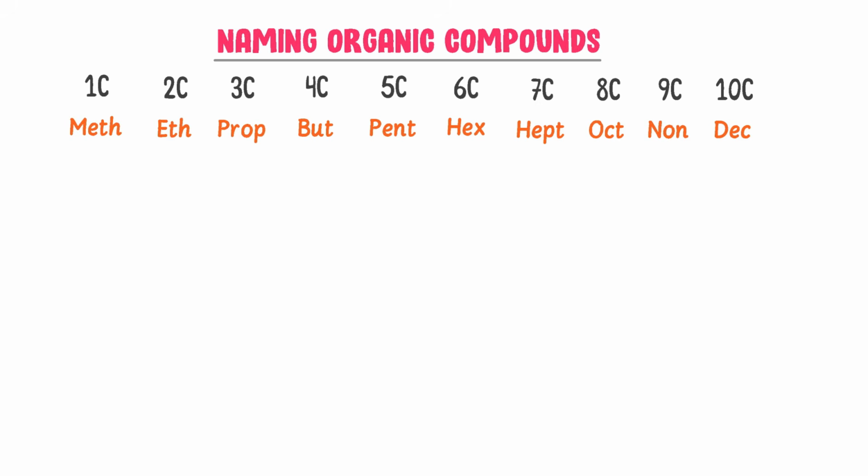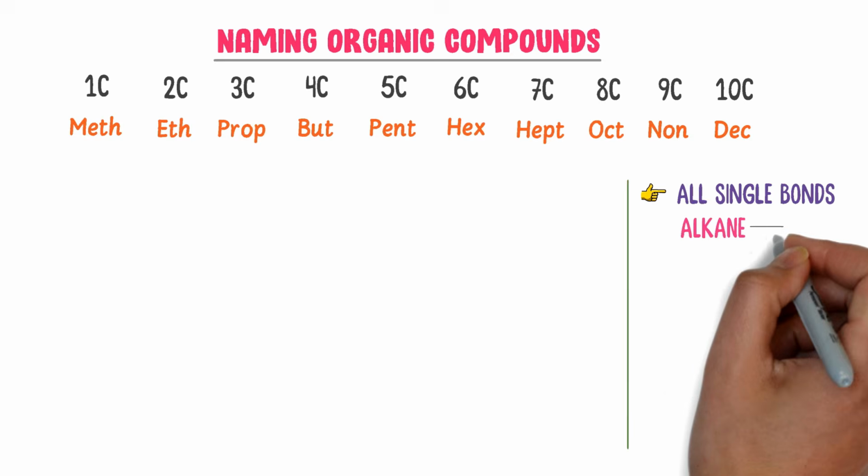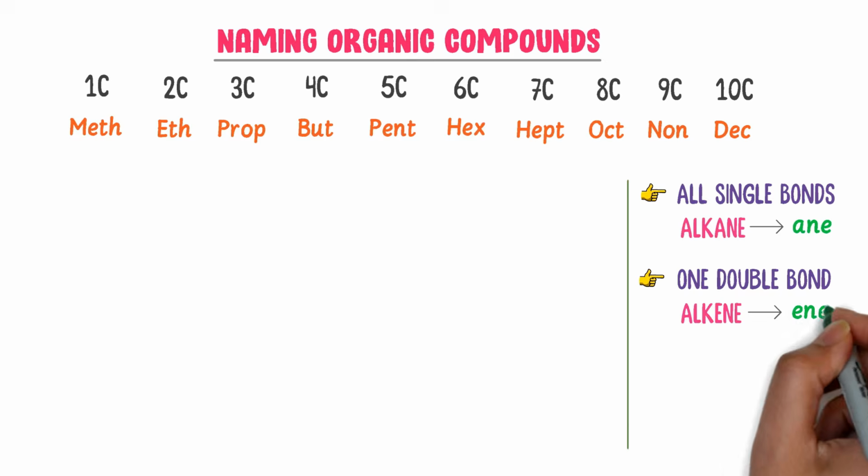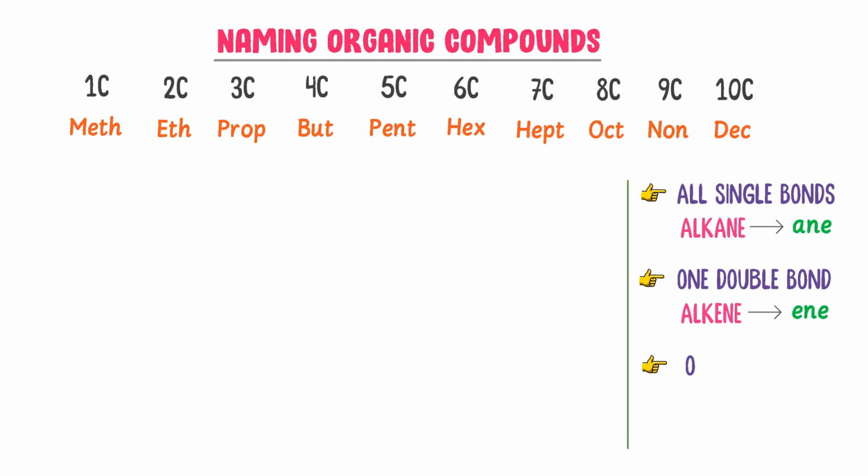Secondly, at one corner of the page, write down that when there are all single bonds between carbon atoms, they are alkanes. We use ane for it. When there is one double bond between carbon atoms, they are alkenes and we use ene for it. When there is one triple bond between carbon atoms, they are alkynes and we use yne for it.